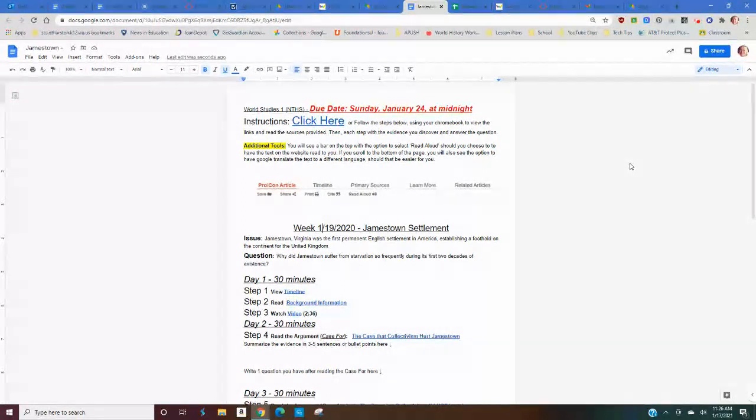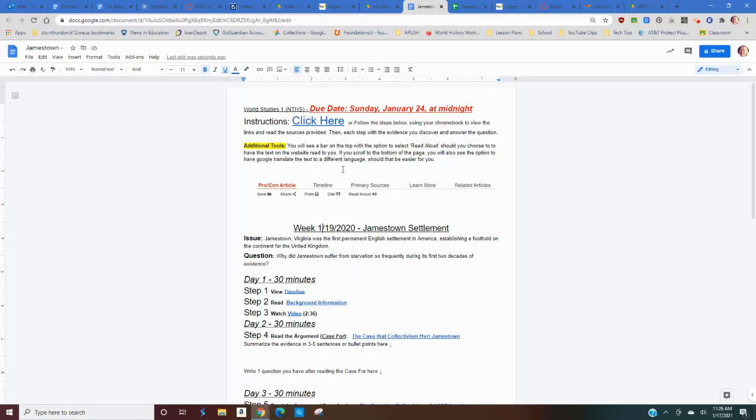At first, it looks overwhelming, but once I go through it with you, you are going to find it's pretty simple. So your due date is going to be next Sunday at midnight. Obviously, you'll click here if you need additional instructions. So what you're going to do is just follow the steps below, which are laid out for you.